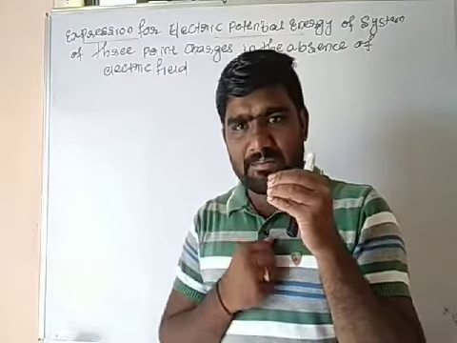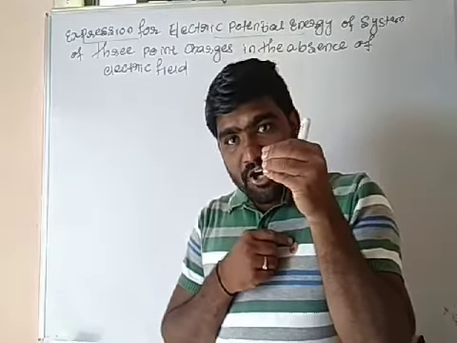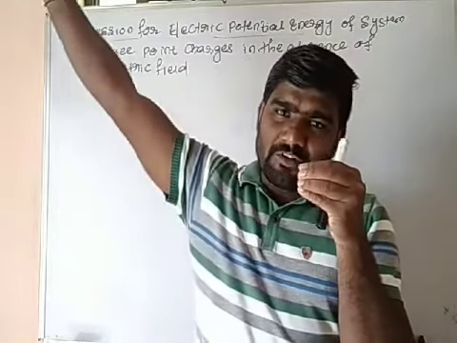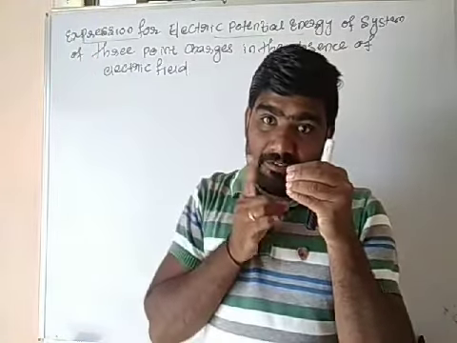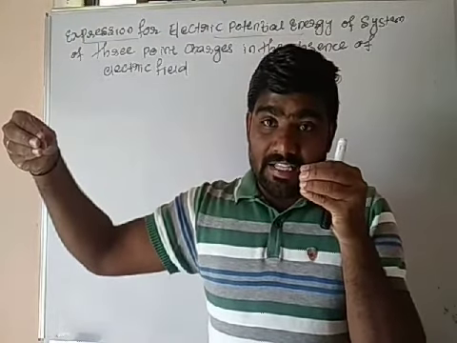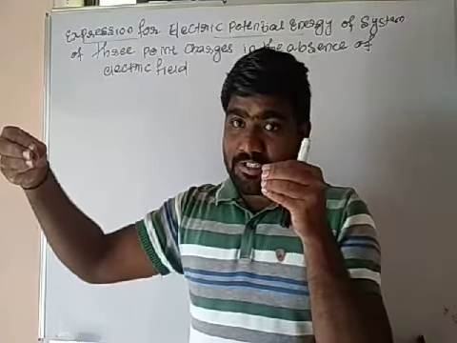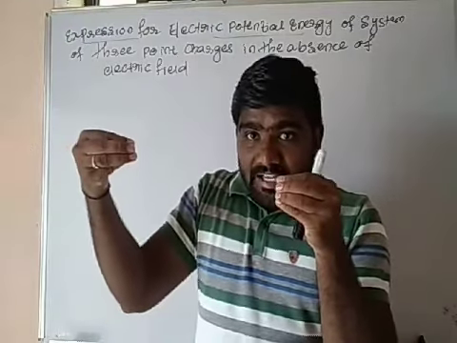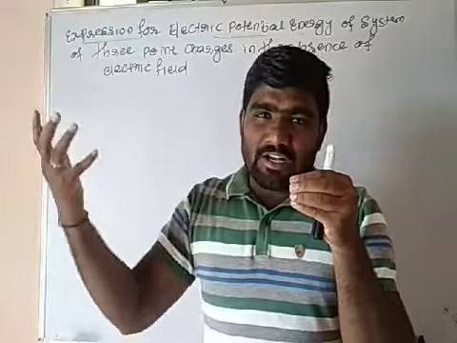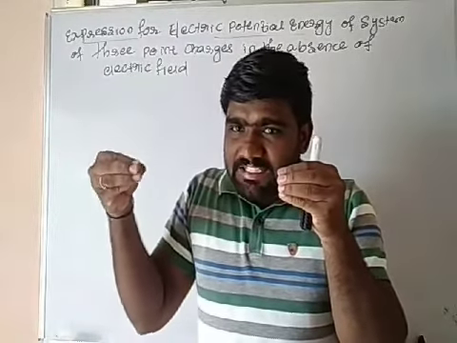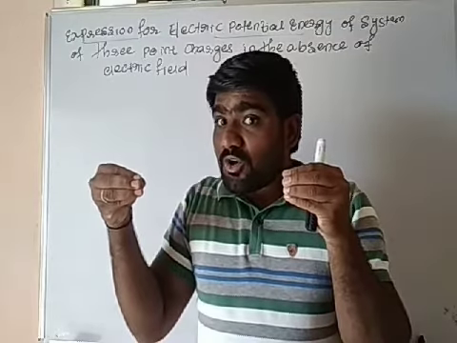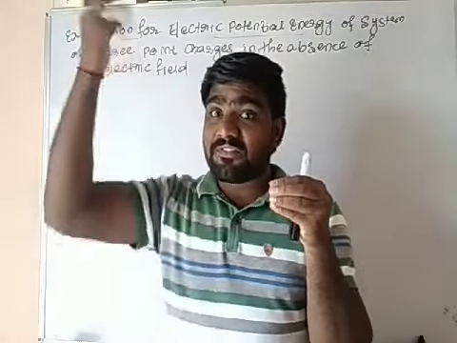Suppose point A is here. If I want to bring charge B from infinity, an electrostatic force will act on it. This electrostatic force opposes it coming near, so I have to do work to bring it to this point B. Okay? Point charge 1, charge 2. Now if I want to bring one more charge from infinity.